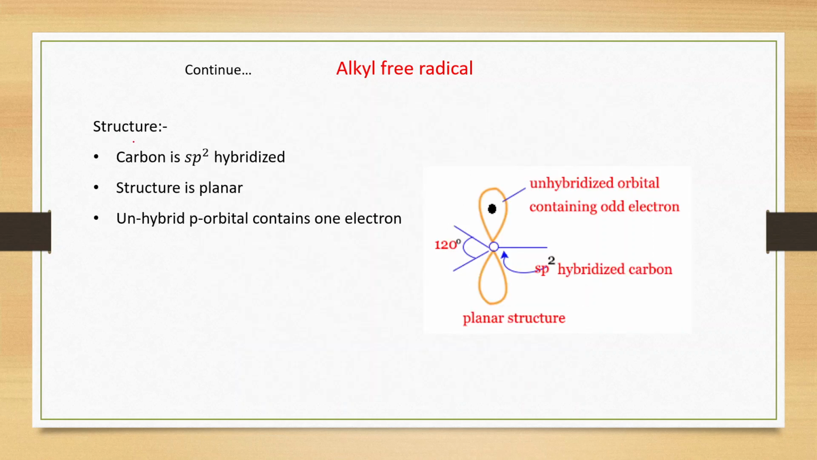Now this is the structure of methyl free radical. Carbon is sp2 hybridized, so this is a planar species. An unhybridized p orbital contains one electron. See, this carbon is sp2 hybridized, and this is making 3 bonds with the hydrogen atoms, and this unhybridized p orbital contains 1 electron.